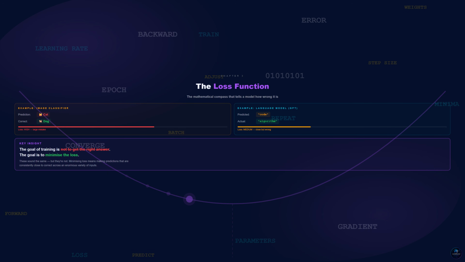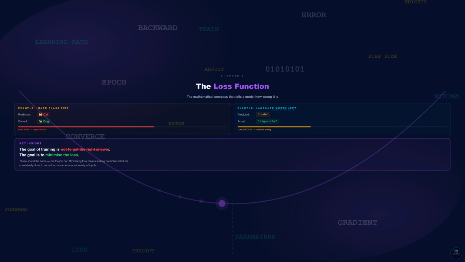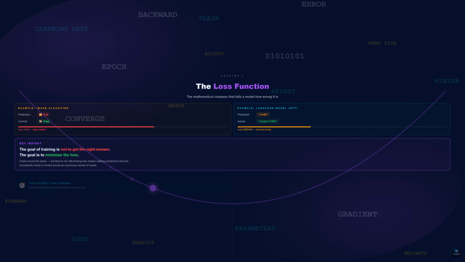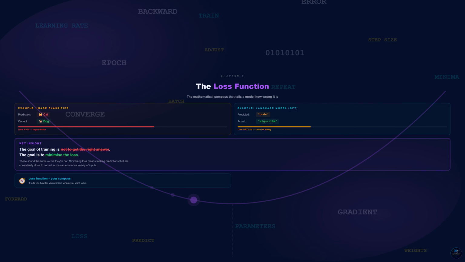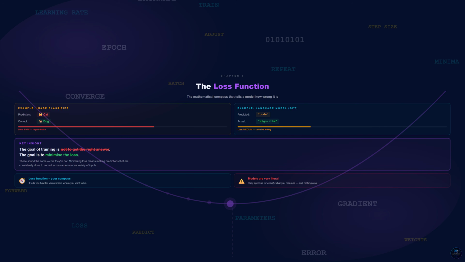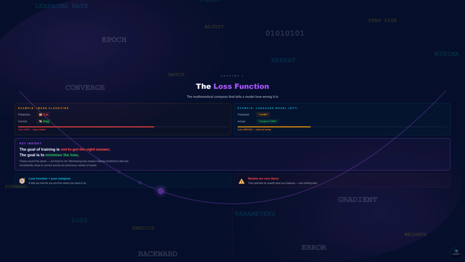When you minimize the loss, you are teaching the model to make predictions that are consistently close to correct across an enormous variety of inputs, not just memorize the training data. The loss function is your compass. It tells you how far you are from where you want to be. Without a well-designed loss function, the model does not know what it is optimizing for. And models are very literal. They will optimize for exactly what you measure and nothing else.